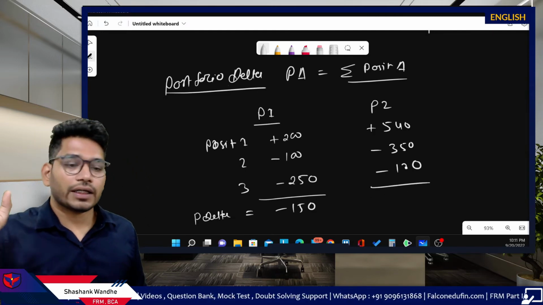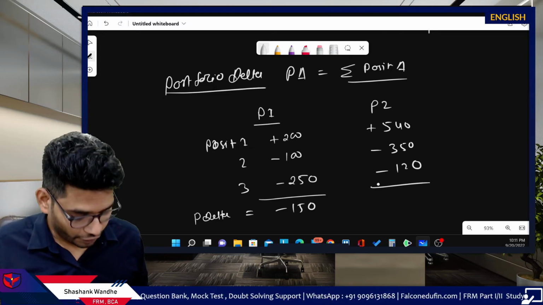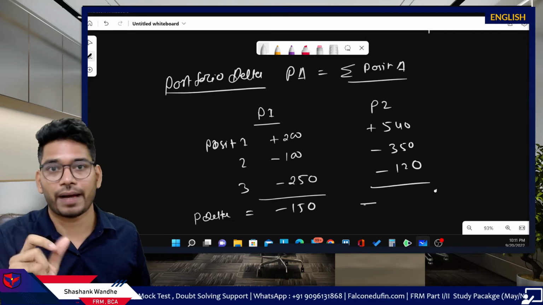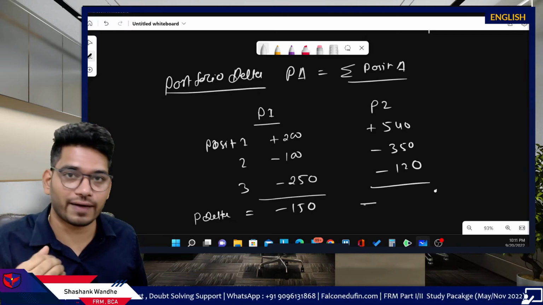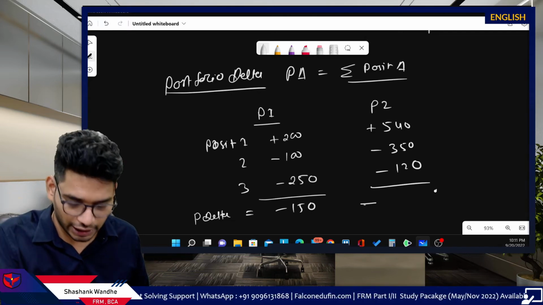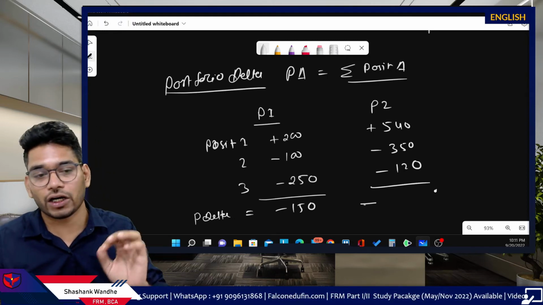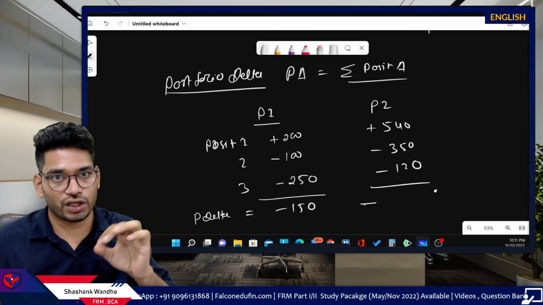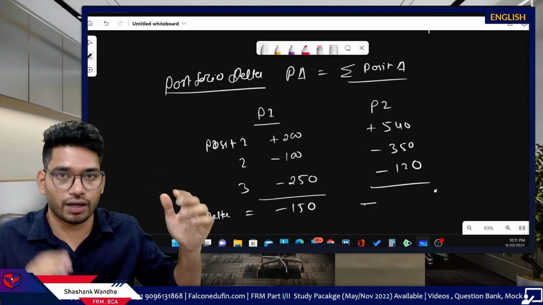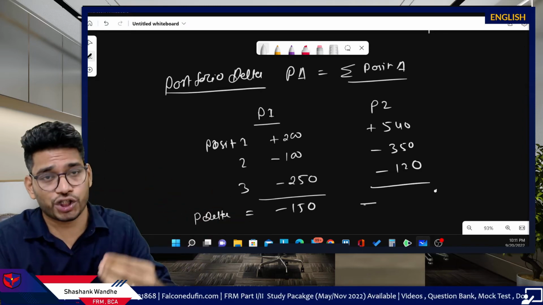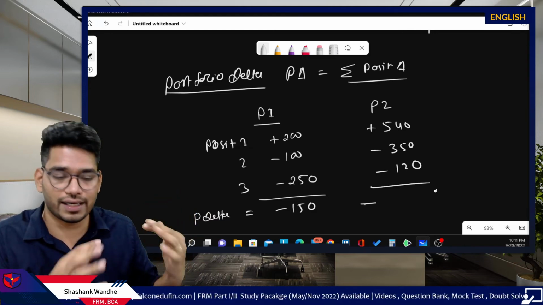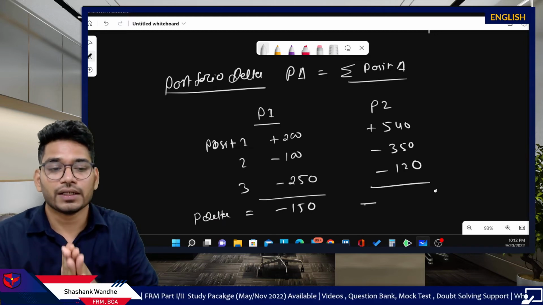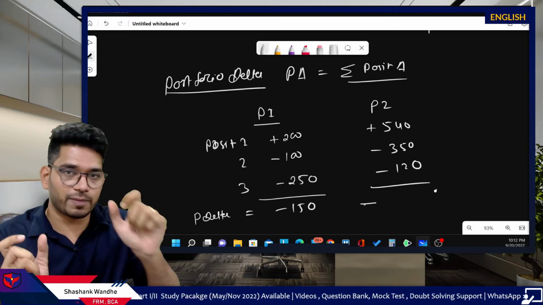Fine. So I'll just revise everything for you. Okay. So first, delta. Delta measures the impact of underlying price changes with respect to the call option or the put option. Now here, how do we measure these impacts? So change in call price divided by change in underlying price. This is not the actual way to measure the delta. This is for the explanation purpose. The actual way to measure the delta is different, which I will explain in the later part. Right now, just focus on this part. So this is how delta is measured.